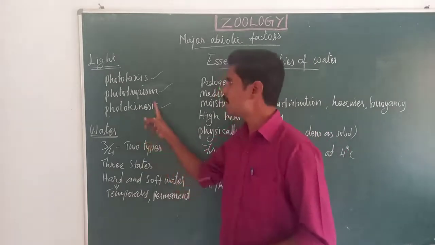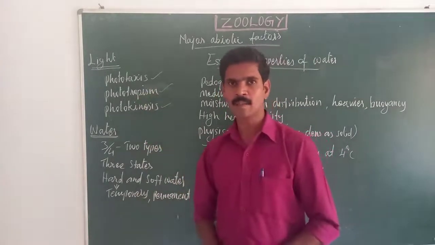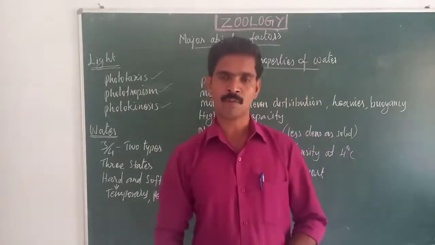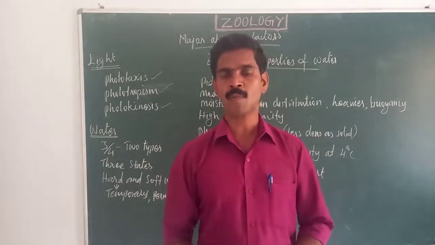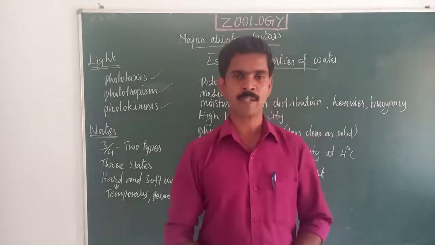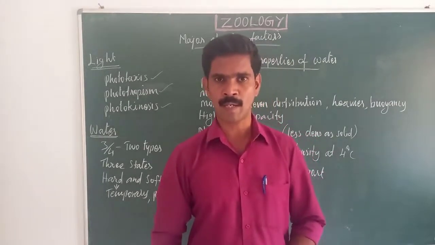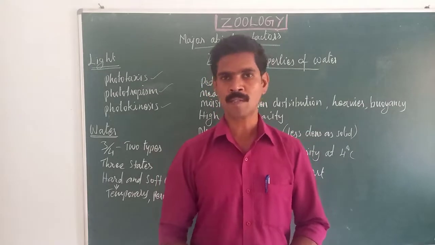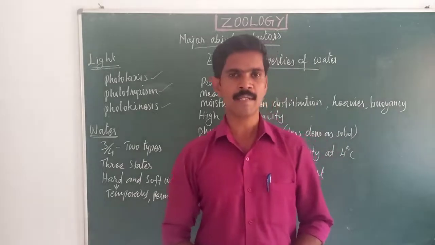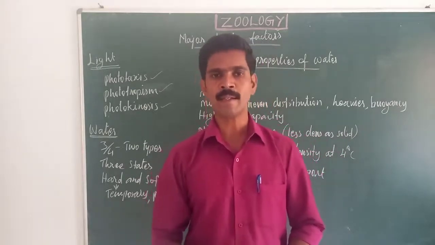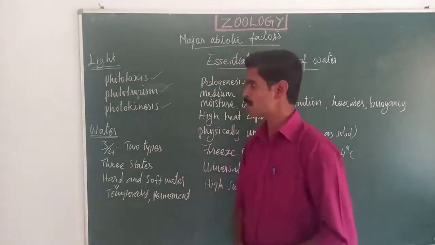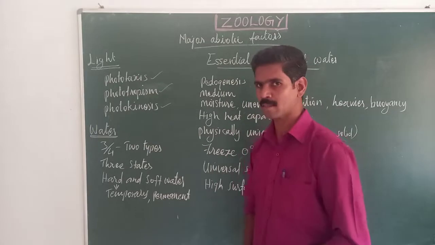Similarly, phototaxis is the movement of an organism in response to light. This movement may be towards the light or away from the light. The second one is phototropism, the growth of an organism in response to light. Here also the growth may be towards the light or away from the light. The last one is photokinesis, the change in speed of movement in response to light. Hope you understood. These three are 2 mark questions.